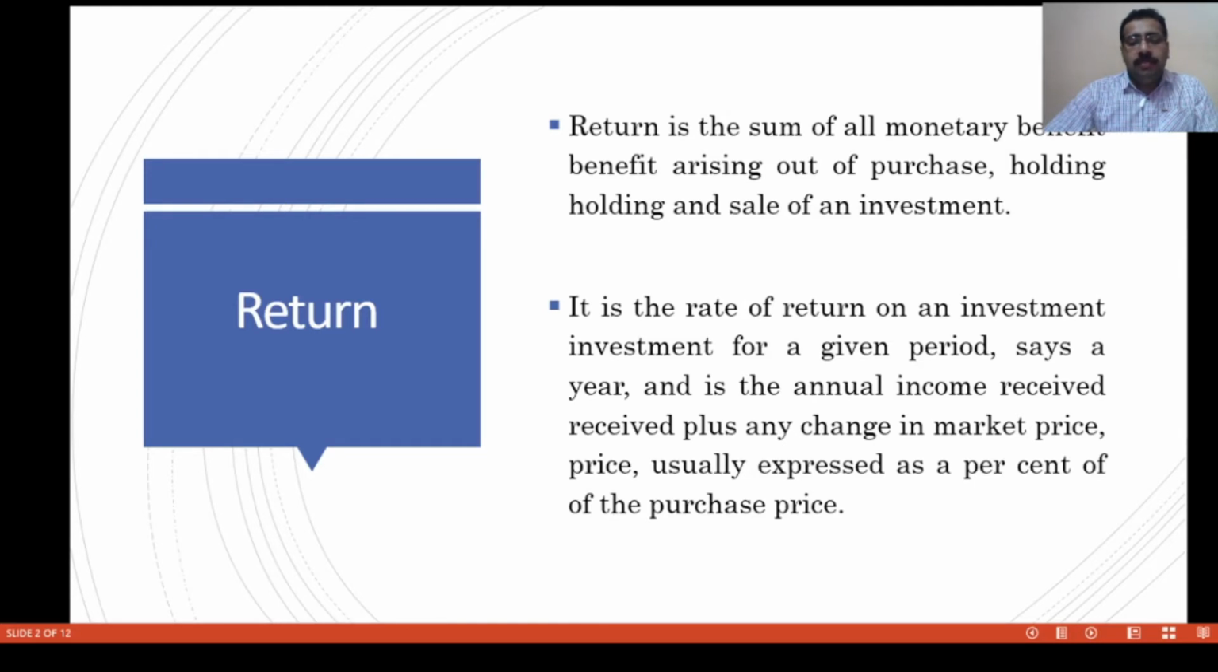What is the income? Income means it is a dividend or interest. That is the income. Then price change. What is the meaning of price change? It is also known as capital gain. That means the excess of selling price over purchase price is known as capital gain. That is, the difference between the selling price and purchase price is known as capital gain. So, the return of the security is equal to income plus price change.